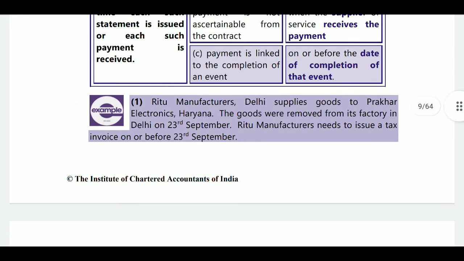For example, Ritu Manufacturers, Delhi supplies goods to Prakar Electronic, Haryana. The goods were removed from its factory in Delhi on 23rd September. Where goods involve movement, the time of removal will be taken as the time of supply. So Ritu Manufacturers needs to issue the tax invoice on or before 23rd September. If you want to issue it earlier, you can, there is no issue.